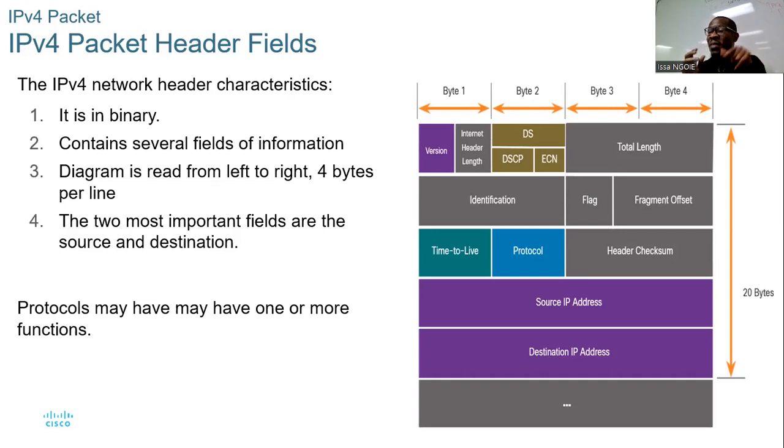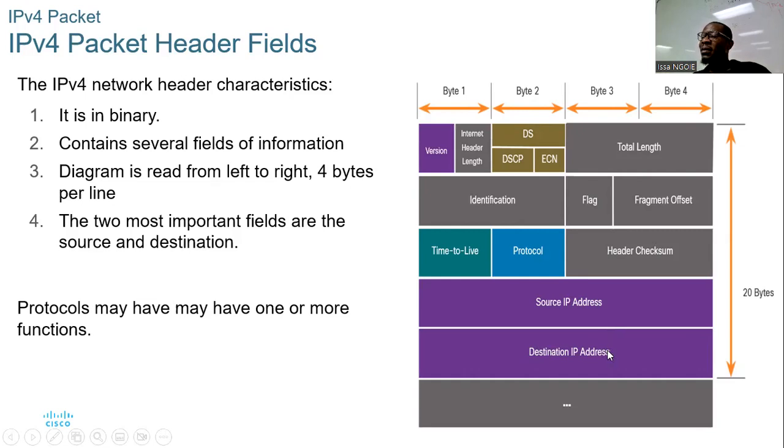We call it the IP header, right? But logically, how does it look? It looks like this table there. It's like a table, like a diagram. This diagram just shows you how that message looks and what the fields are. You have to know that from this diagram, the most important are the source IP address and destination